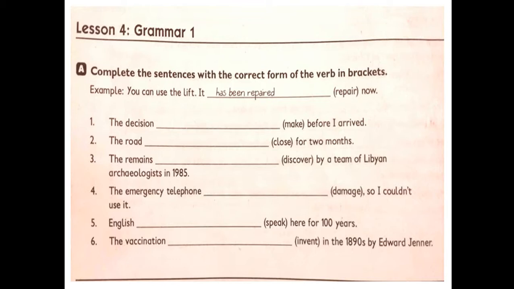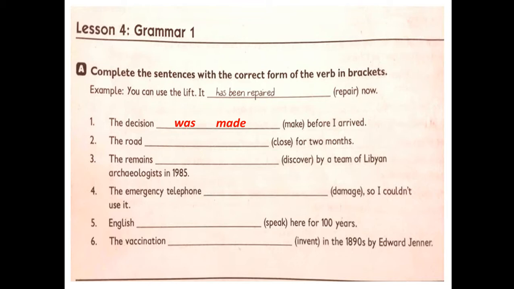Complete the sentence with the correct form of the verb in parentheses. Example: you can use the lift, it has been repaired now. Number one, the decision was made before I arrived. We use "was" here because the sentence is in the past, okay?